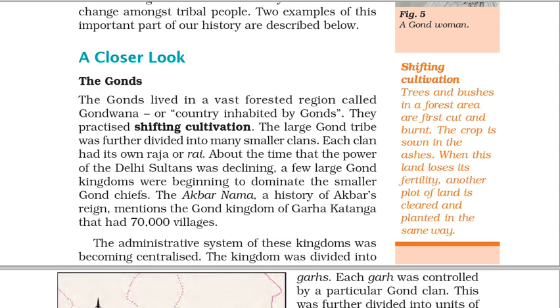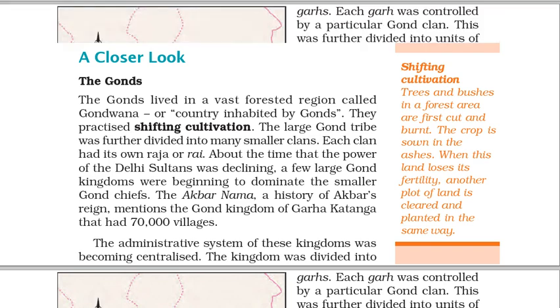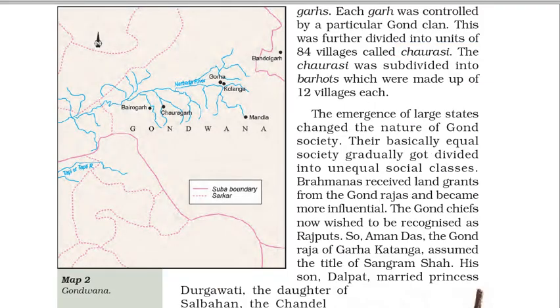The administrative system of these kingdoms was becoming centralized. The kingdom was divided into garhs. Each garh was controlled by a particular Gond clan. This was further divided into units of 84 villages called Chaurasi. The Chaurasi was subdivided into barhotis, which were made up of 12 villages each.